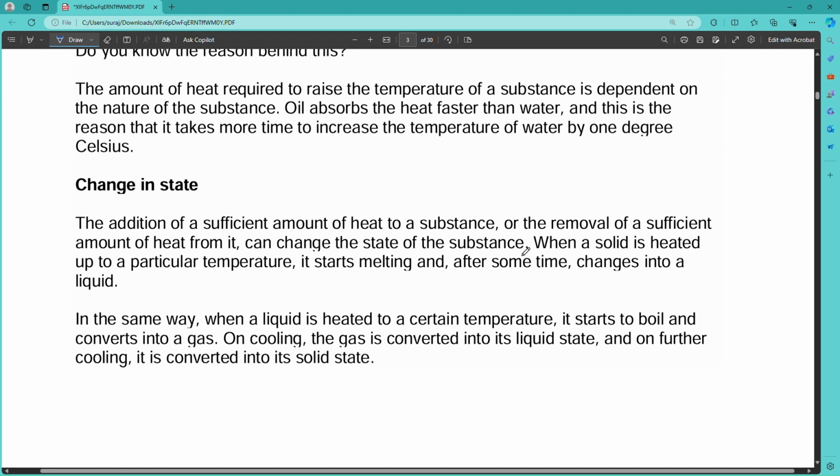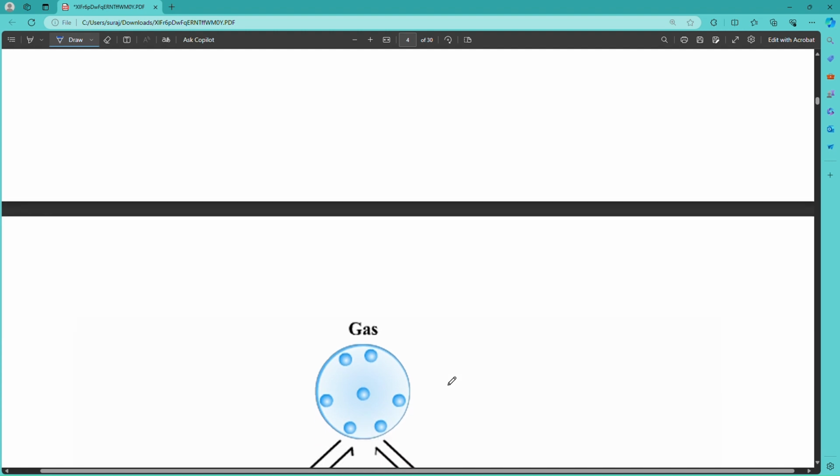When a solid is heated to a particular temperature, it starts melting. After some time, it changes into a liquid. In the same way, when a liquid is heated to a certain temperature, it starts to boil and converts into gas. On cooling, the gas is converted into liquid state, and on further cooling it is converted into solid state. This is how heat changes the states.